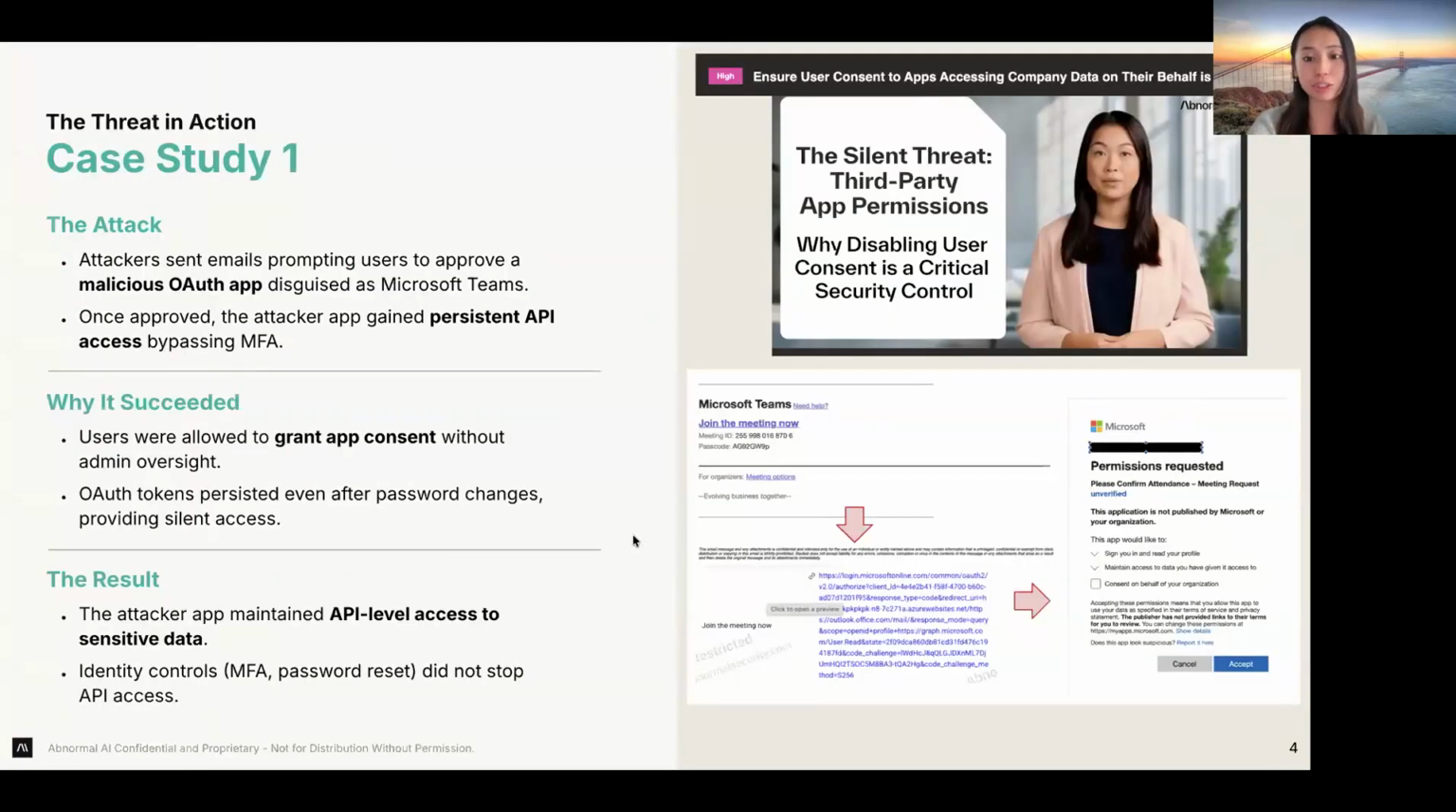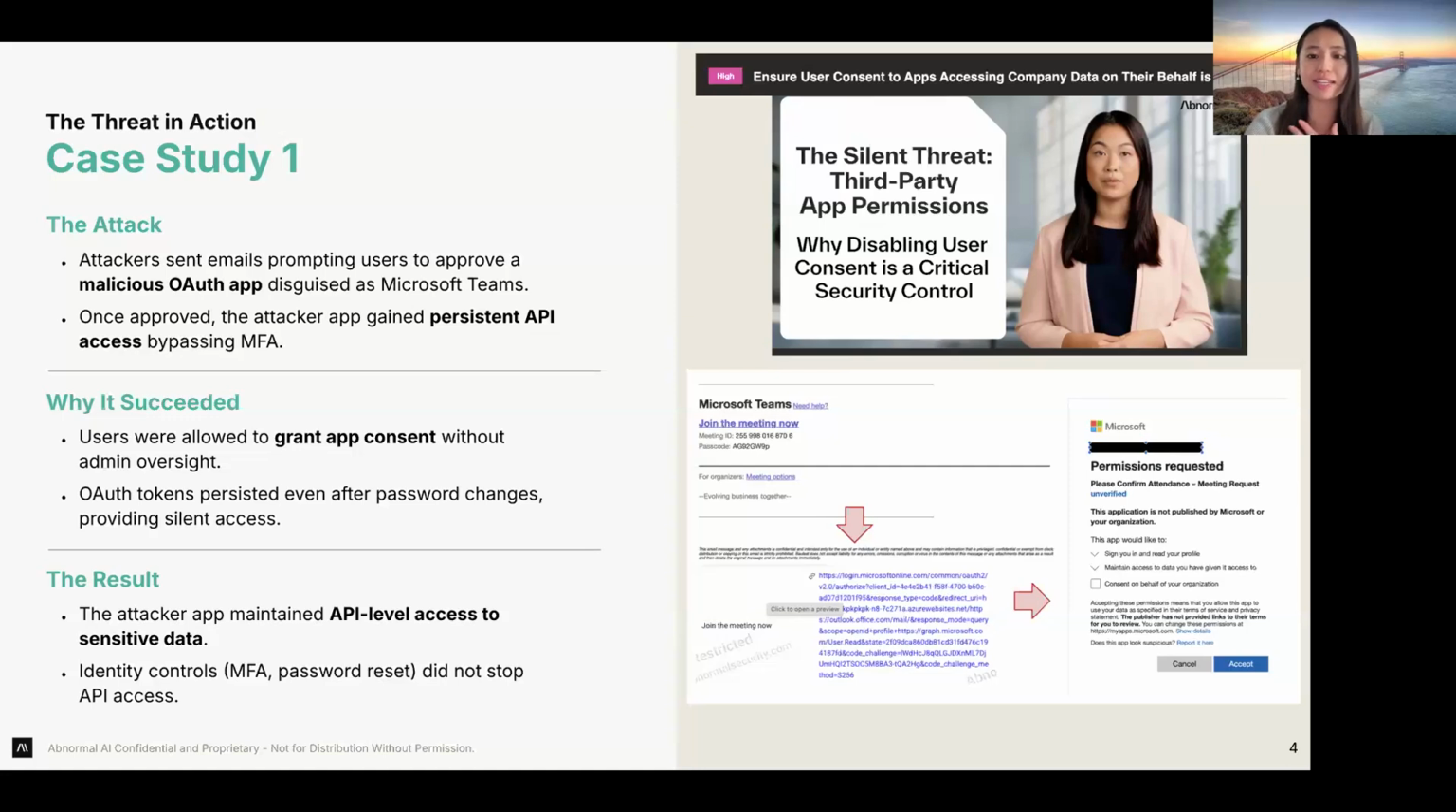So for a case study, I want to walk through what we call the silent third-party app. In this case, the attackers did something very simple. They sent emails that looked like standard Microsoft Teams invites. The message asked users to approve an app that appeared to need just basic permissions. And as a result, a few users did click accept because in their mind, they were just joining a meeting like usual. But what they actually did in the background was approve a malicious OAuth application. And with that single click, the attacker was able to gain persistent API access into their environment.